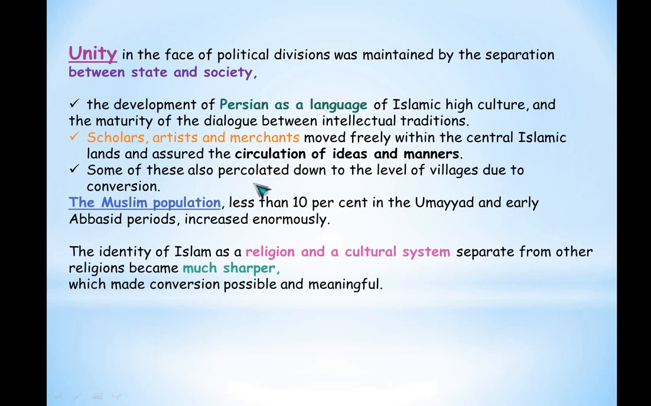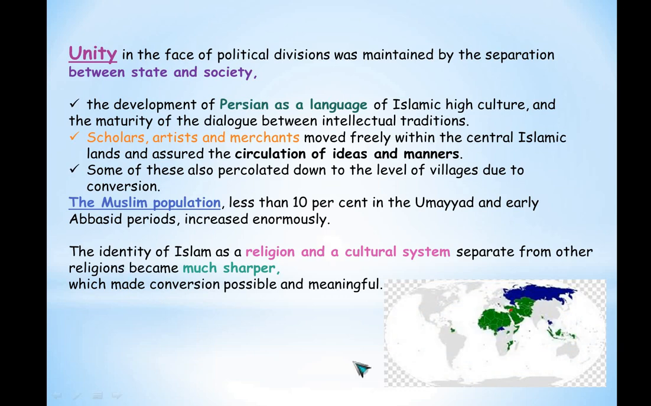There was an identity of Islam which was establishing itself as a religion and a cultural system. Everybody started noticing Islam. It was much different from the other religions of the world, and sharper because of the unified system that they always followed. There was a lot of discipline and ideology followed by the Muslim world, so it was sharper, stronger, and there was unity also. And it made conversion possible and meaningful. It is not that they simply converted people; it was meaningful.